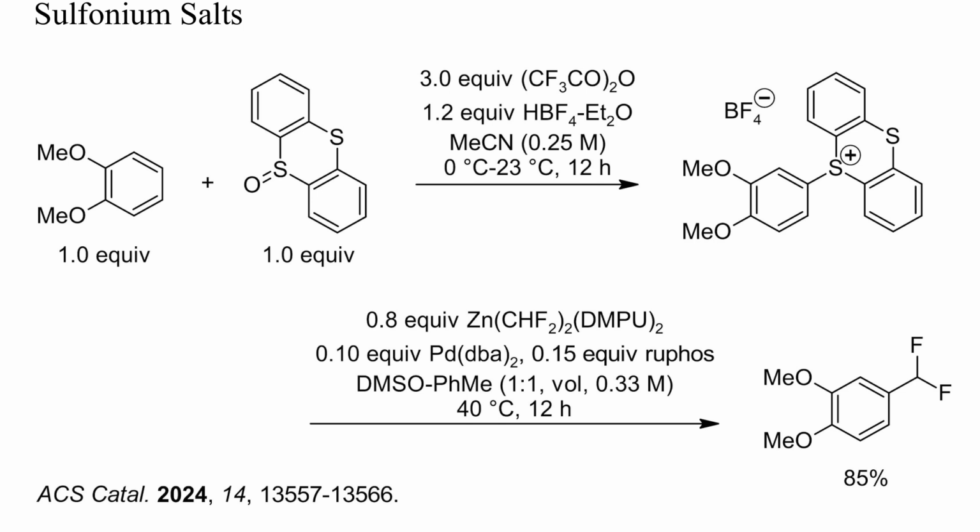Triaryl sulfonium salts can also undergo aromatic nucleophilic substitution with metallated fluoroalkyl groups. In this example, such a sulfonium salt was prepared from a sulfoxide, and treatment with bis-difluoromethyl zinc and catalytic palladium yielded the target difluoromethyl arene.